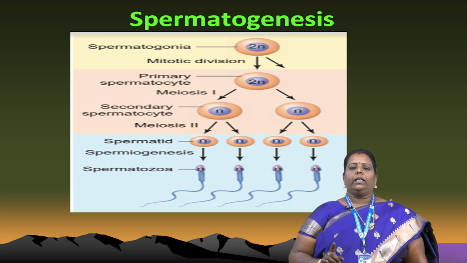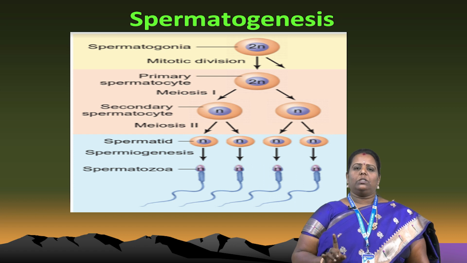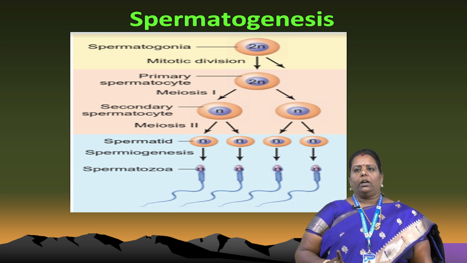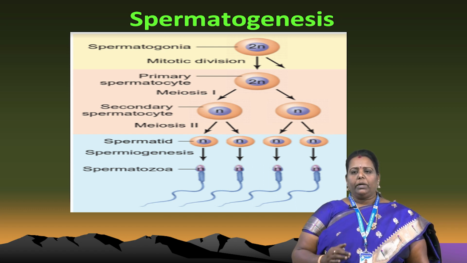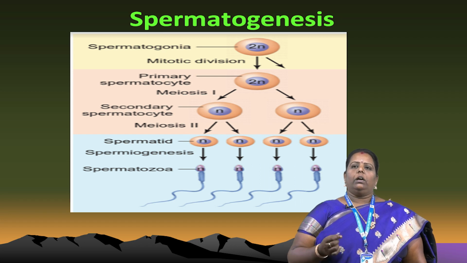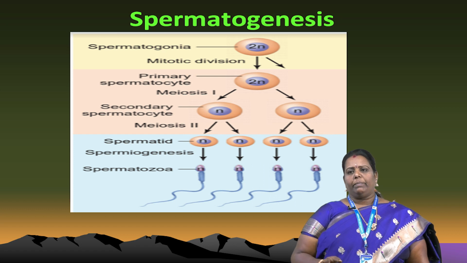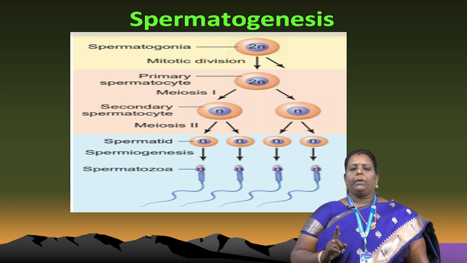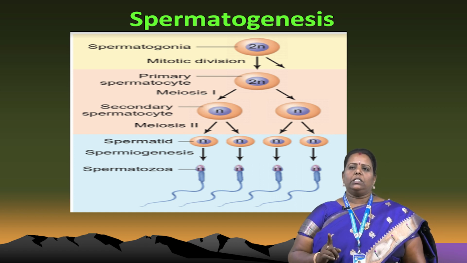You have to note that during formation of the spermatid, only one nucleus is present. So we just have to note it is N, not 2N. After that, the nucleus is formed in the one spermatid. Next one, spermiogenesis. After that, the spermatozoa are formed from each spermatid. First, this picture shows 2N, that is called a spermatogonia. That one spermatogonia produces 4 spermatozoa, single sperm.